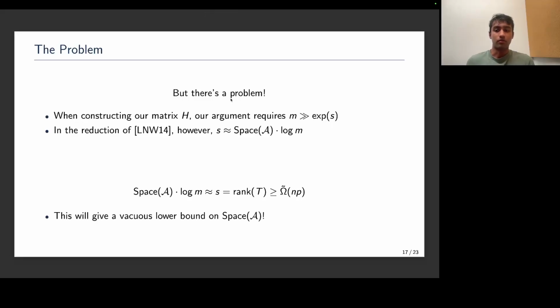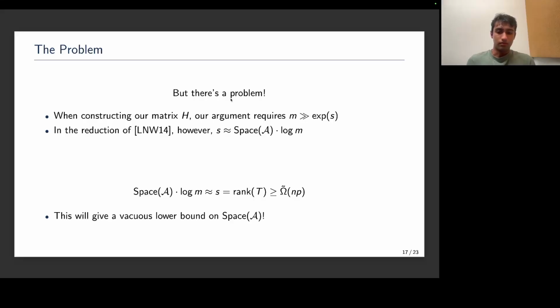But there's a big problem. When we're actually constructing our matrix H in the paper, in the argument, we really require m to be very much larger than an exponential in S. In the reduction of the Woodruff paper, however, the dimensionality of the sketch that we extract looks something like the space of the original streaming algorithm times log m, where again, m is a parameter that controls the size of the support of the distribution.